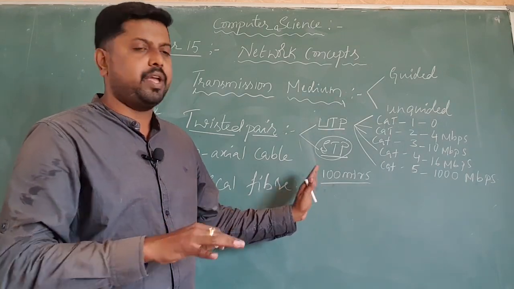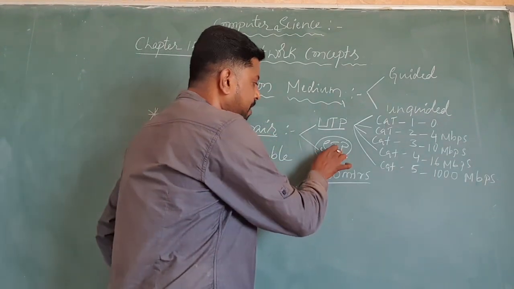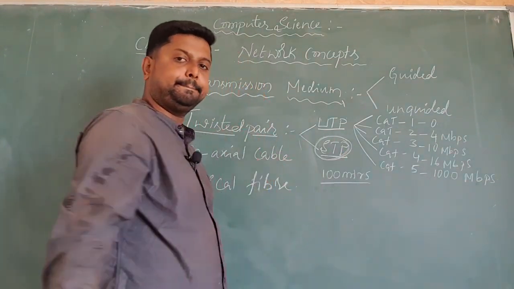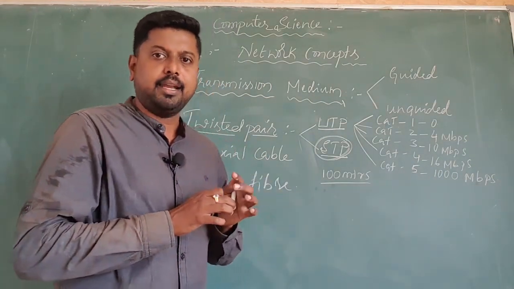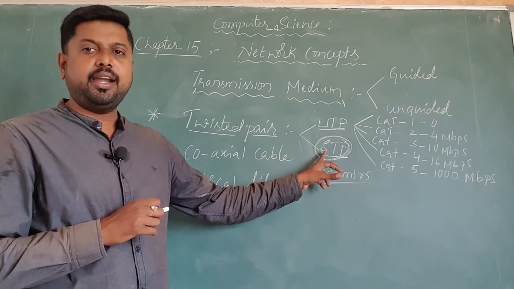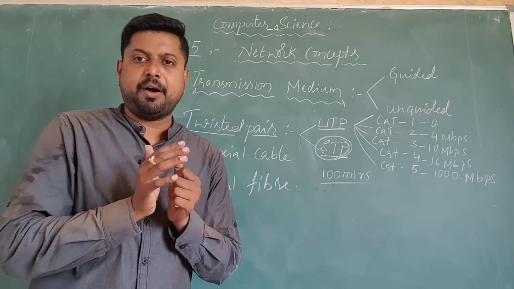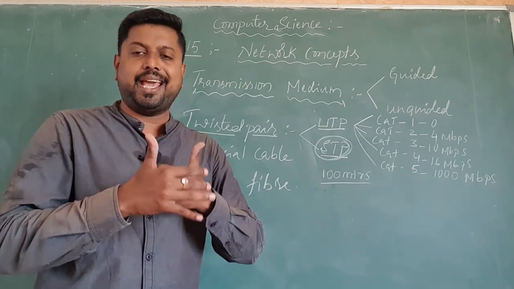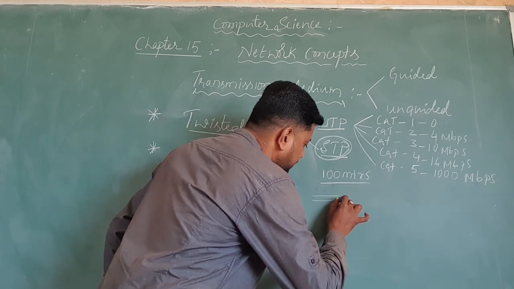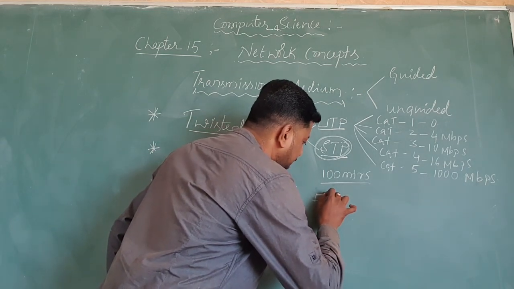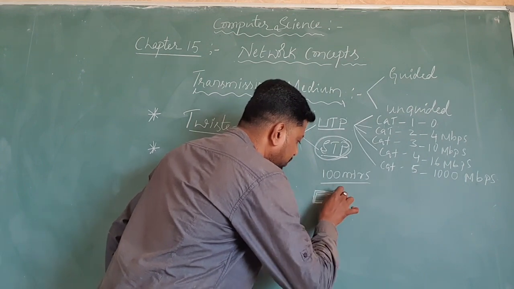Here we also have some differences between UTP and STP. This type of cable has more protection layers, that's why it is called shielded twisted pair cable. This cable is covered with extra layers, with fibers, plastics and some coating like that.